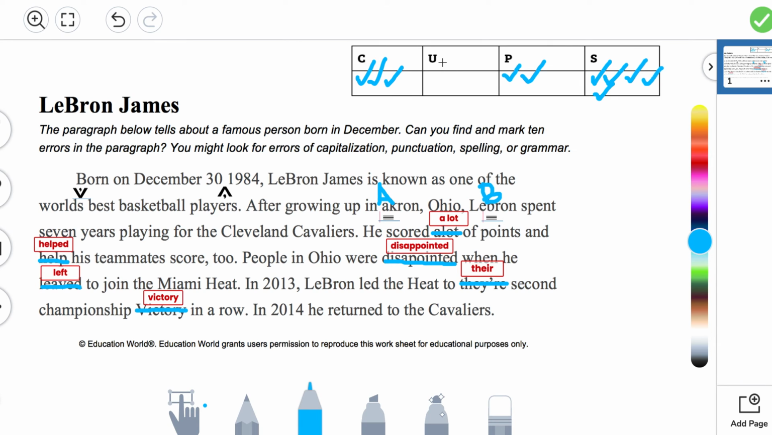The U stands for verb usage. The P stands for punctuation. And the S stands for spelling. And we had 3 errors dealing with words that need to be capitalized, 2 punctuation errors, and 5 spelling errors, y'all. So at this time, your LeBron James nonfiction paragraph should have all these edit marks and it should be corrected, and you have successfully edited the 10 errors in the paragraph.